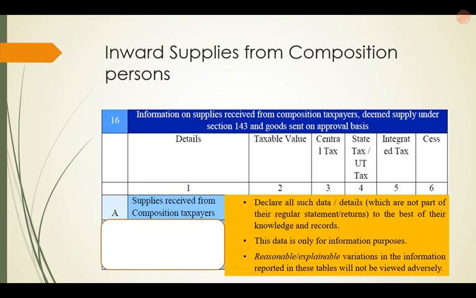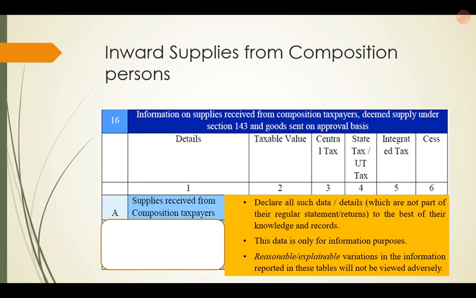Then many times people are also concerned about table 16, because here you have to give supplies received from composition taxpayers, and in most of the cases, people are not aware whether the supplies received are from normal taxpayers or composition taxpayers. So a lot of representations were being received by the department, and now they have clarified that you please declare all such data details which are not part of the regular statement of the returns to the best of your knowledge and belief and the records.